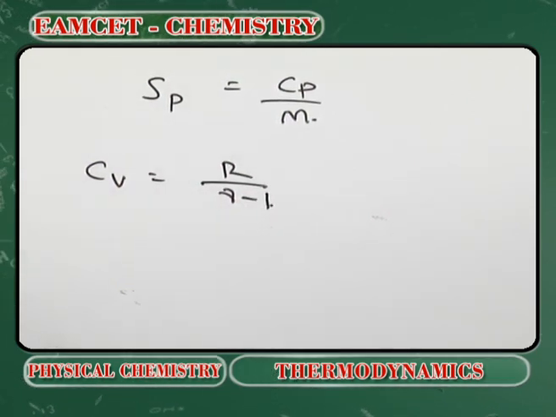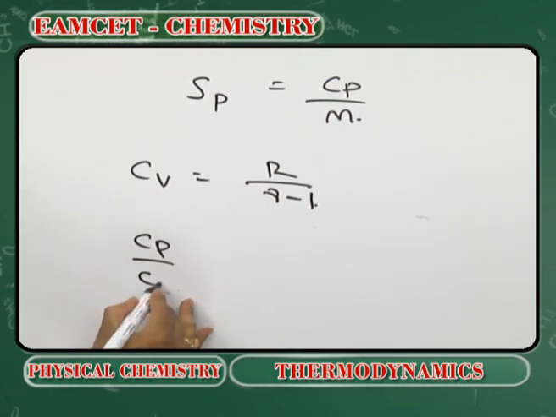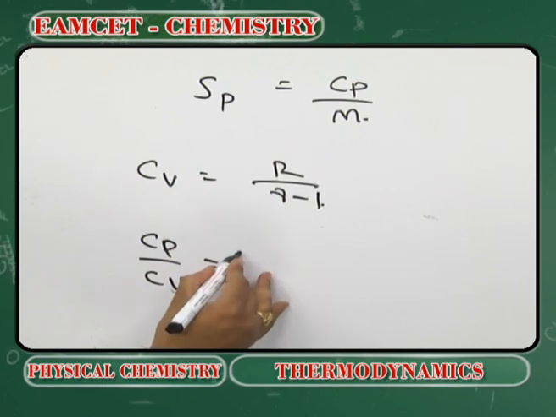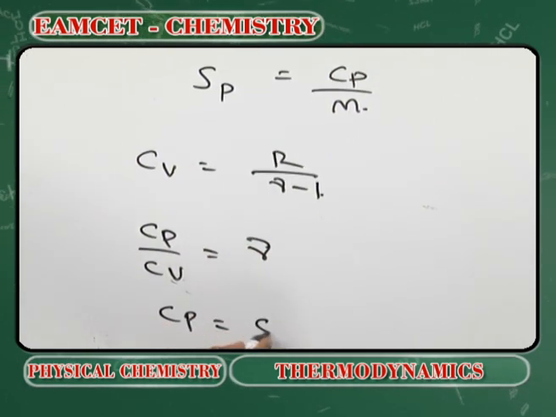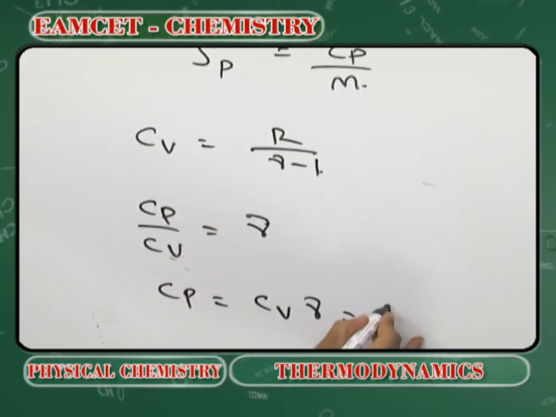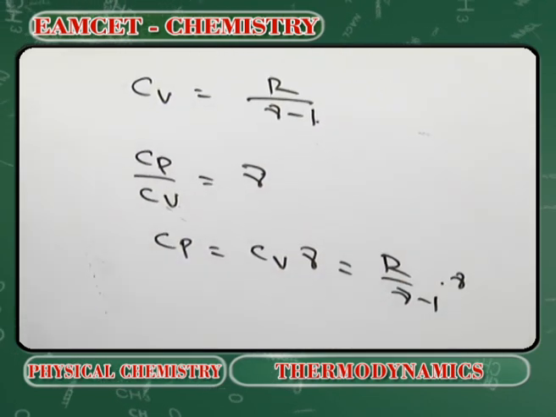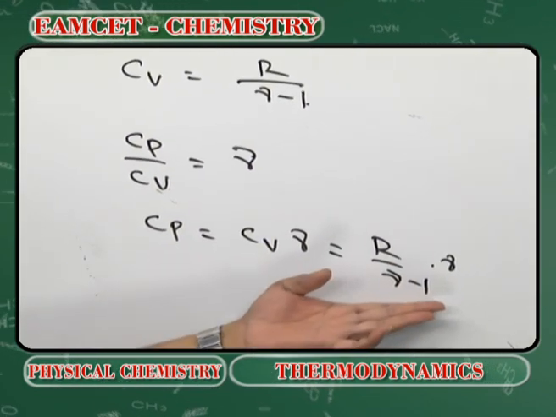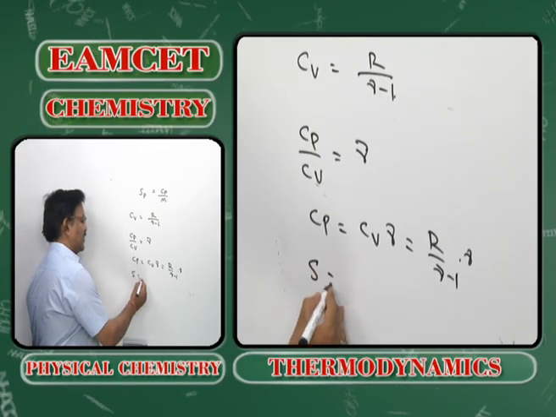Cp by Cv is equal to gamma. Therefore, Cp is equal to Cv into gamma. But what is Cv? R by gamma minus 1. So Cp is gamma R by gamma minus 1. This is the Cp value. Now, what is the specific heat?